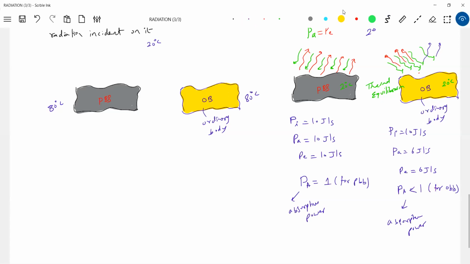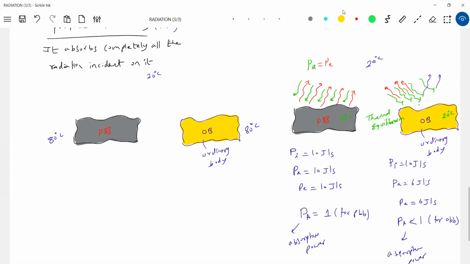Okay, I agree with this. So how can we explain this in thermal equilibrium? So like this, what happened? We can put it. So what is this green color one?